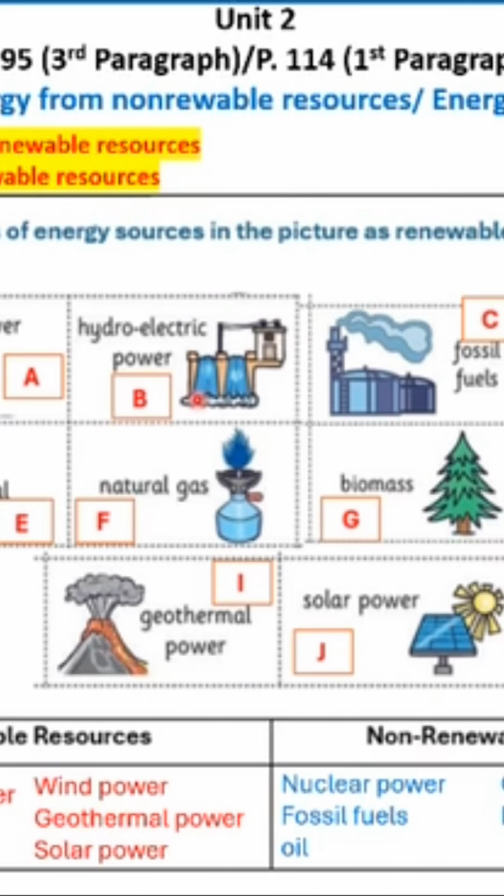Hydroelectric power B, which is hydropower, we call it hydropower, right, or hydroelectric power, that comes from moving water. We know that water is renewable, right? So it is a renewable resource.